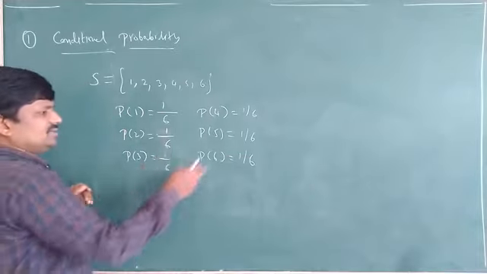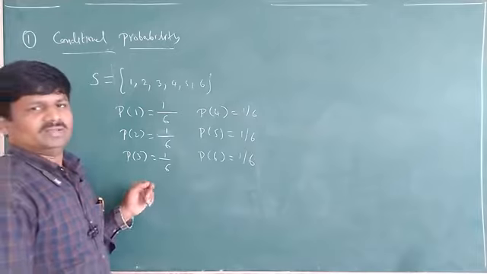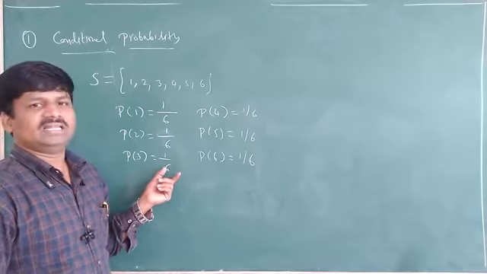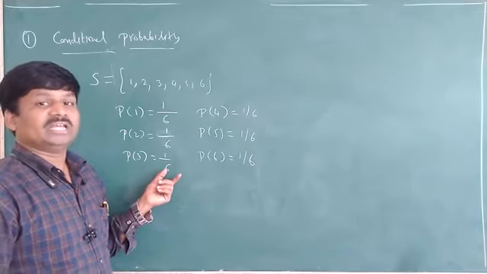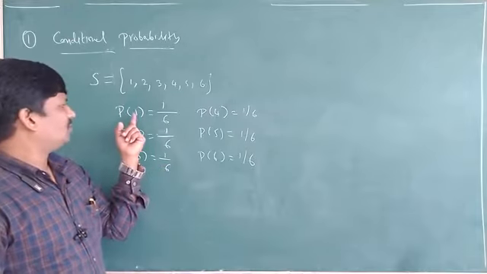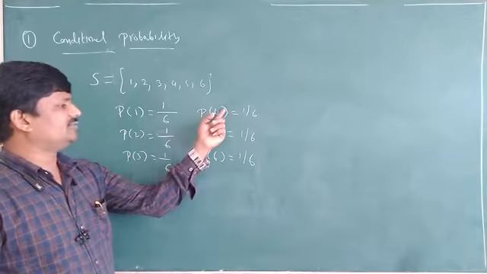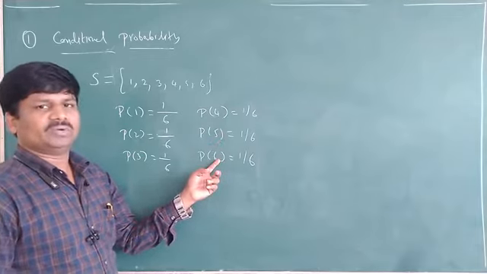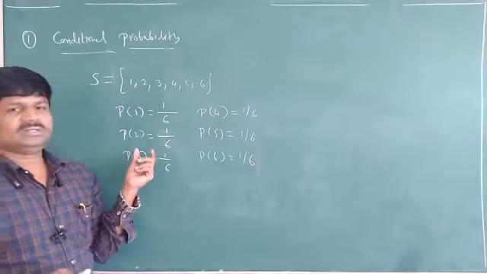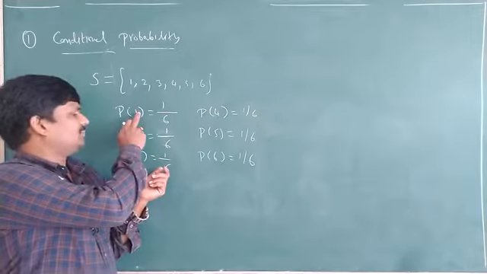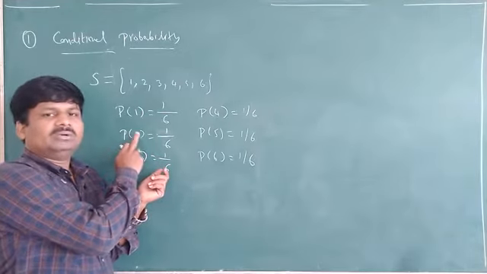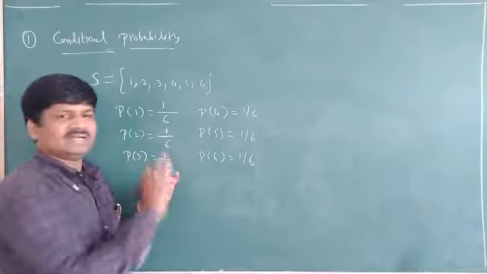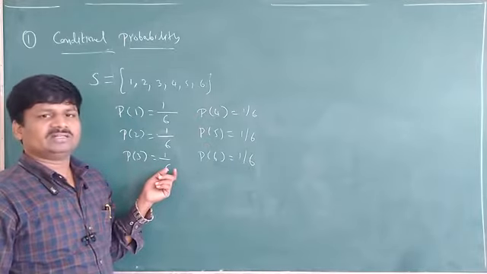See, all probabilities are the same. If all probabilities are the same, these are equally likely events. Here, getting 1, getting 2, getting 3, getting 4, getting 5, and getting 6 are equally likely events. Remember. So individually you can find the probability of each.